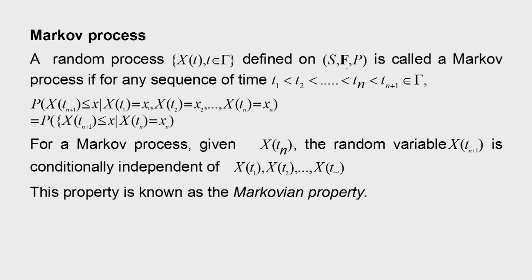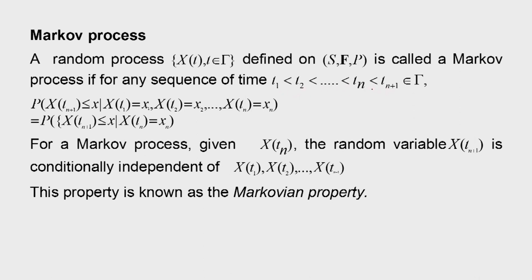It is called a Markov process if, for any sequence of times, because this t parameter is time, we consider an increasing sequence of times: t1 is less than t2 is less than t3, and so on, less than tn, less than tn plus 1. Suppose we are considering such a sequence of time instances.